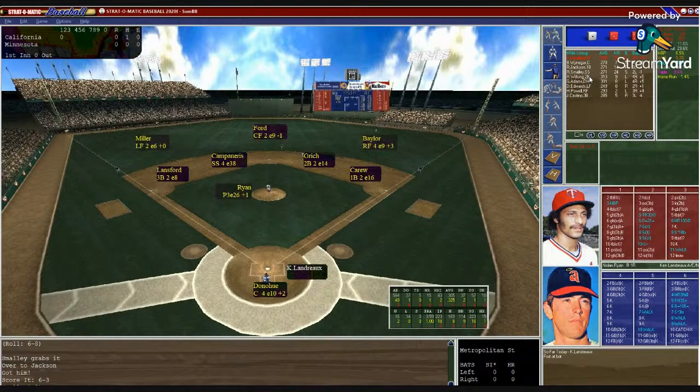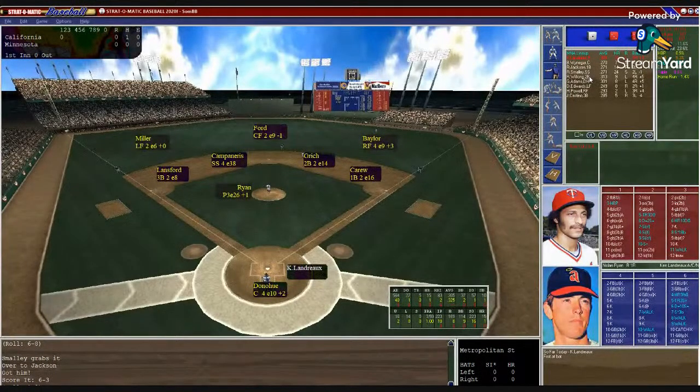For the Angels, it's Miller, Ford, and Baylor. And then it's Lansford, Campaneris, Grich, and Carew. Donahue is in for the injured Downing. And on the mound is Nolan Ryan, 2-0, 1.0 ERA. Only giving up 8 hits in 18 innings, 9 walks, and 16 strikeouts.